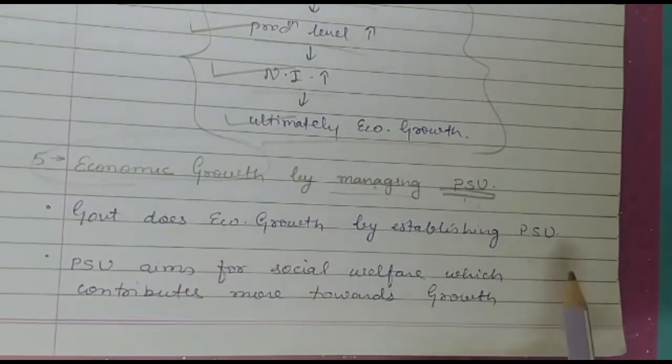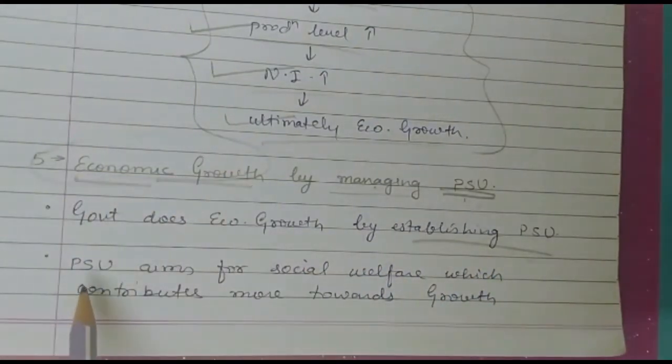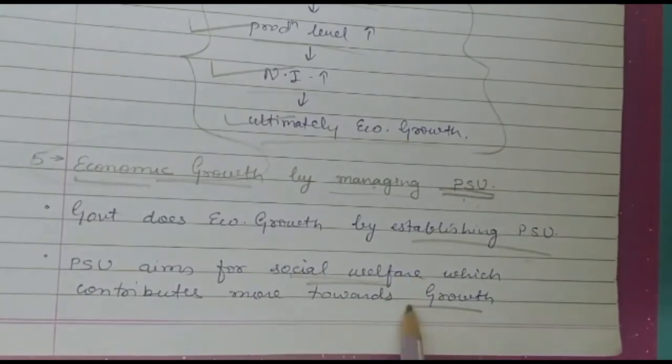Government does economic growth by establishing PSUs. Government will establish PSUs which will ultimately lead to the growth of the country. Now whatsoever public sectors are established, they aim at social welfare. They will never think about profit maximization, they will think about social welfare, which leads or contributes more towards growth.